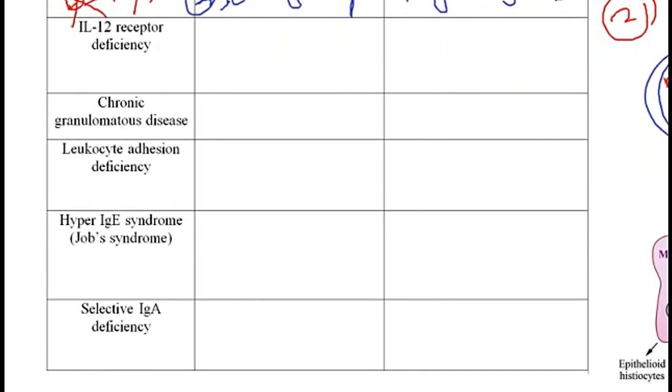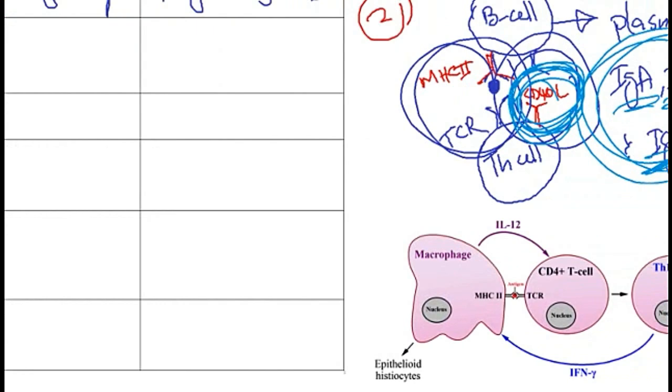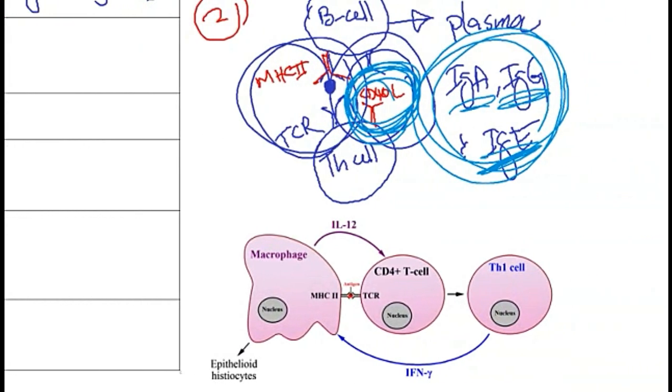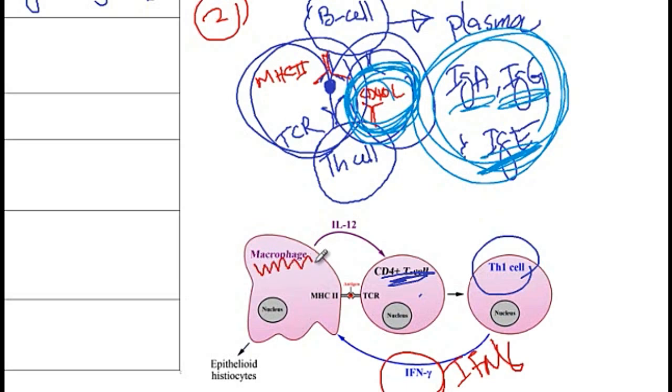The next condition is IL-12 receptor deficiency. As a reminder, IL-12 is required for the differentiation of helper T cells into Th1 cells. Macrophages release IL-12, and once they do that, they induce the differentiation of CD4 T cells into Th1 cells. In response, Th1 cells release interferon gamma, which induces the differentiation of macrophages into epithelioid histiocytes. These cells are required to block off the mycobacterium.